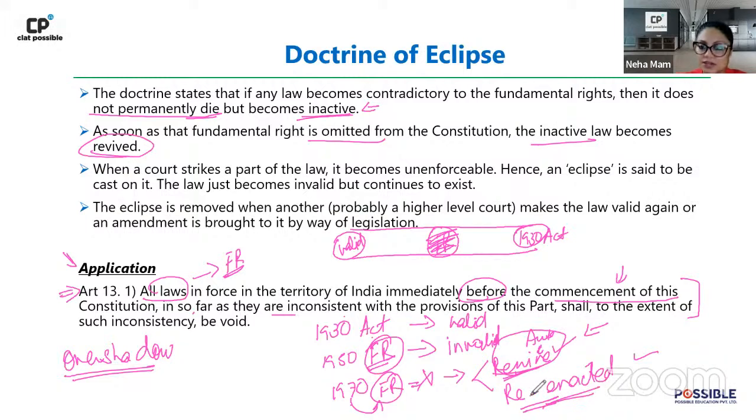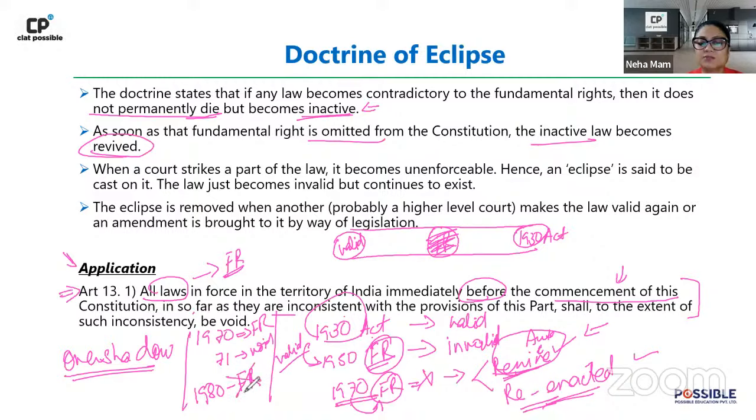But this is true generally in the case of pre-constitutional laws, right? Because in pre-constitutional laws, the act was valid from 1930 to 1950, right? Therefore, in pre-constitutional laws, it will result in an auto revival. On the other hand, in a similar scenario with post-constitutional laws, say a law was made in 1970, it was found that it violates a fundamental right, so in 1971 we declared it void. Thereafter in 1980, this fundamental right itself got removed.